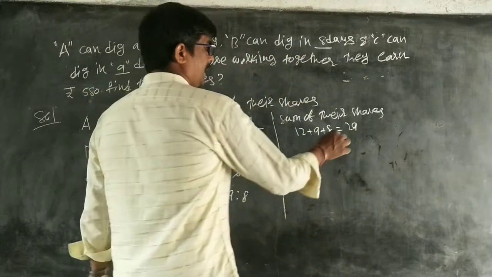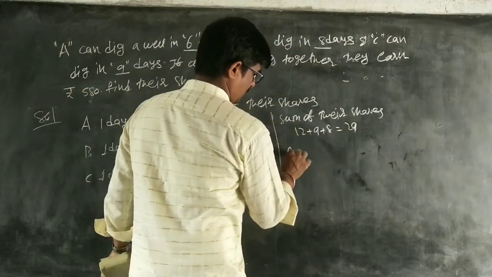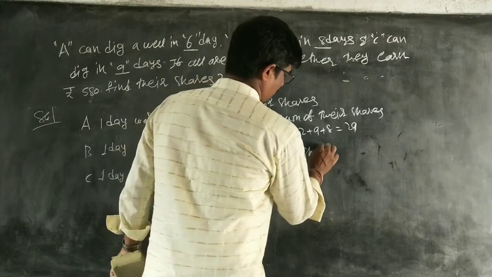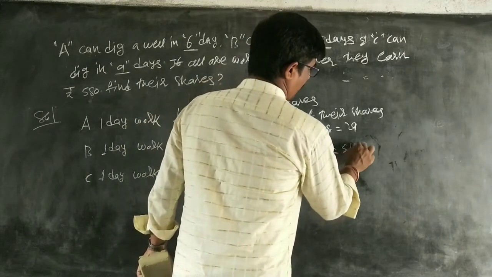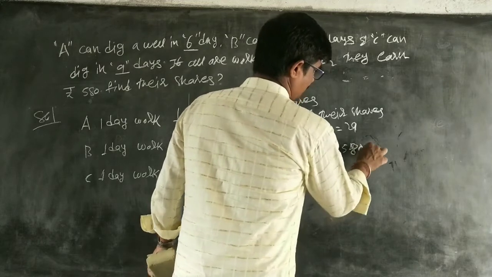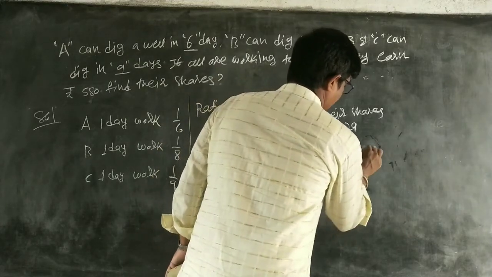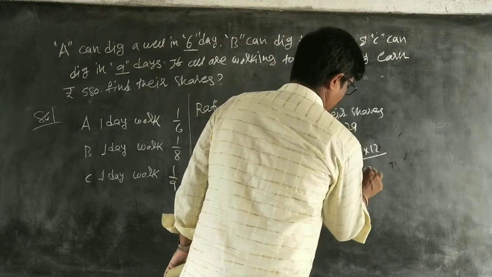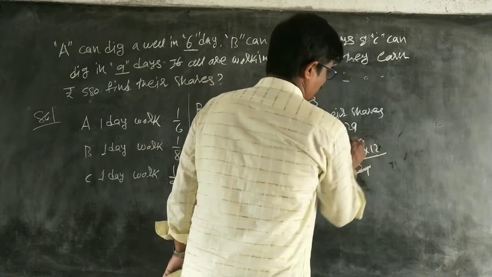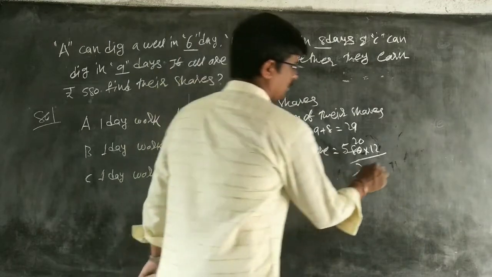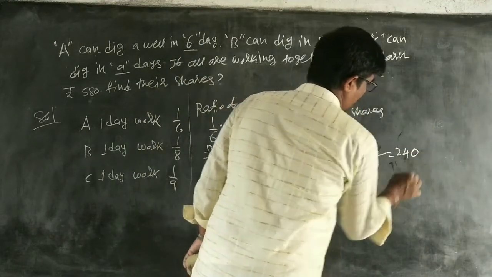Next, A's share in rupees is equal to 580 into 12 by 29. 29 1s are 29, 29 20s are 580. That is equal to A's share is 240.